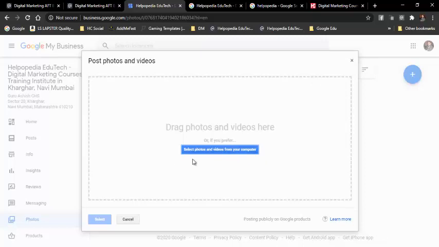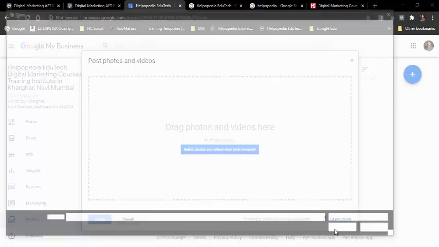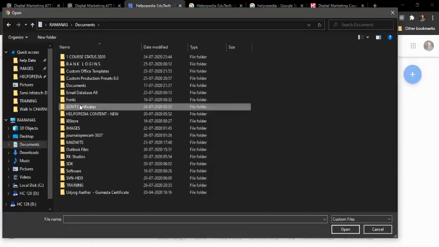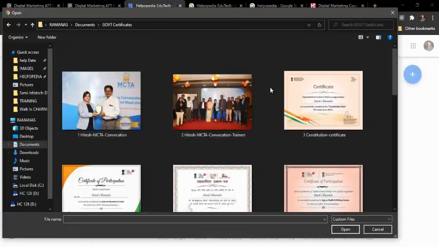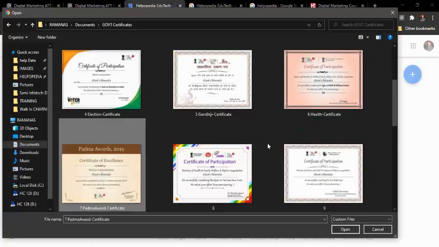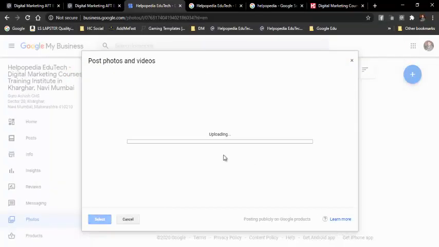Then, okay, I'll add one photograph which I wanted to add for a long time. So I'll go to documents and government certificates, and one photograph from 2019. This is the photograph that I'm adding.